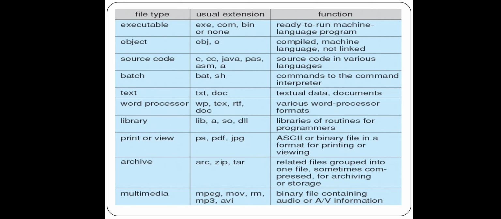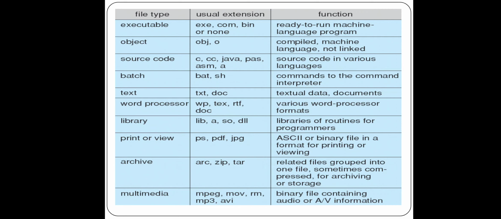Next, batch: .bat. Batch files are represented with .sh, commands to the command interpreter. Next, text files: .txt, .doc, document files, textual data or documents. Word processor: .wp, .tex, .rtf, .doc, like the various word processor formats.